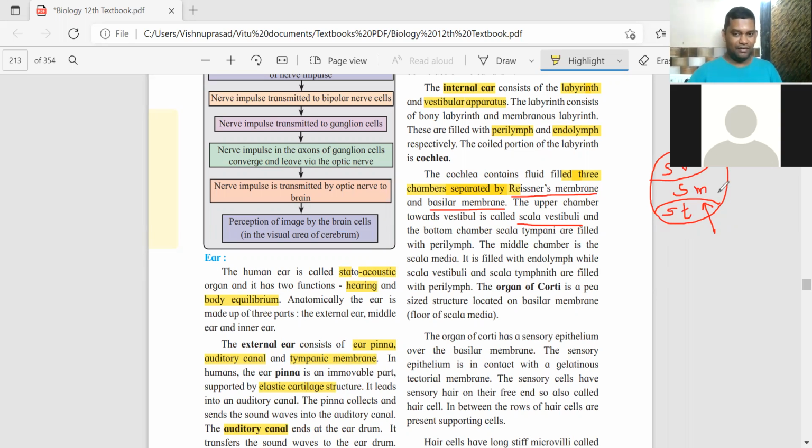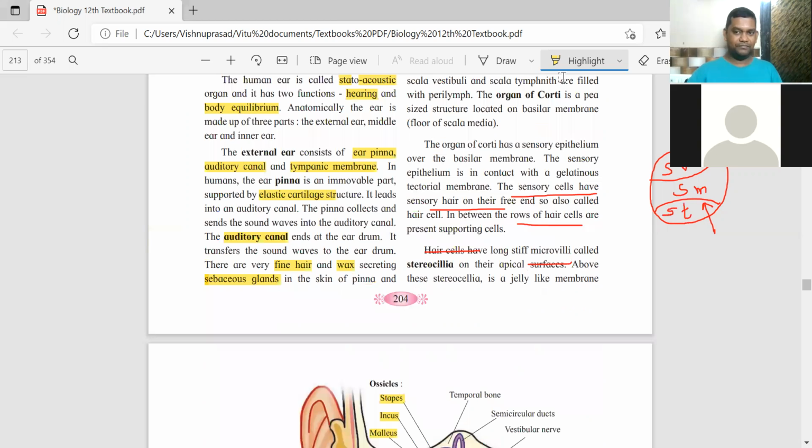Scala vestibuli and scala tympani are filled with perilymph, and scala media is filled with endolymph. Getting it? You understand the locations well? All these parts you have to remember.